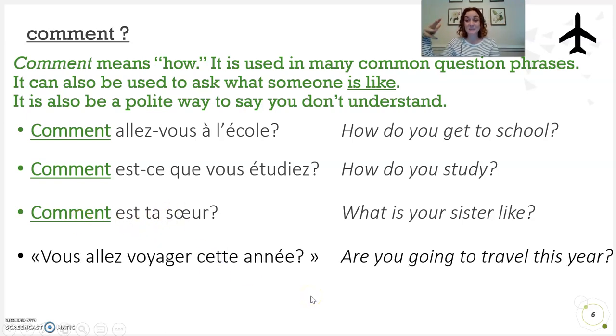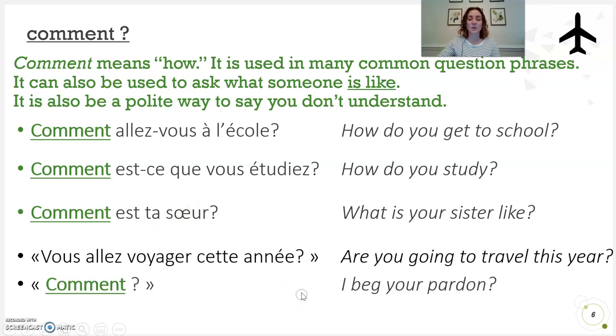And then if somebody asks me something or says something and I don't quite hear it all, I can always say comment. So if somebody said vous allez voyager cette année and I missed it or it was too fast, I could always slow them down with comment, which is like, I beg your pardon, excuse me. It's a much more polite way to say what than going quoi. You can say quoi with your friends, but comment is a little bit more formal.